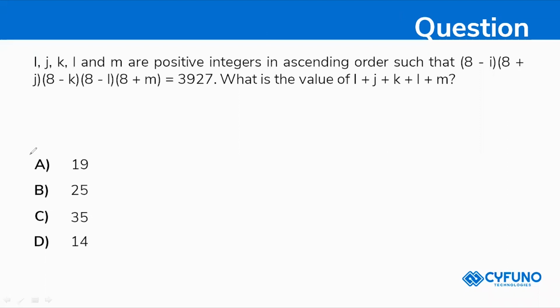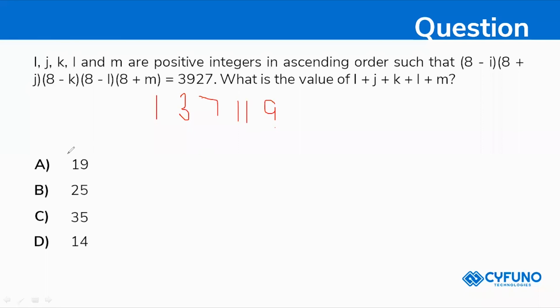The prime factorization of 3927 is 1, 3, 7, 11, 17.